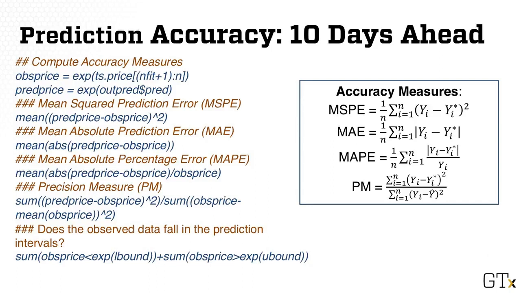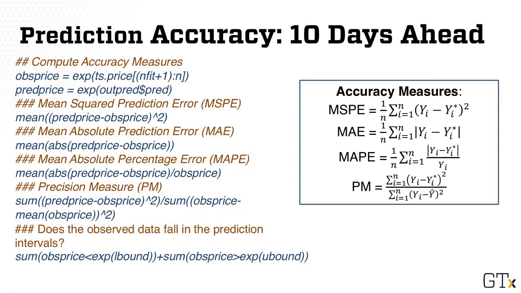MAE is not appropriate to evaluate prediction accuracy of the best linear prediction, and it depends on scales, but it is robust to outliers. MAPE is again not appropriate to evaluate prediction accuracy of the best linear prediction, but it does not depend on a scale, and it is robust to outliers.